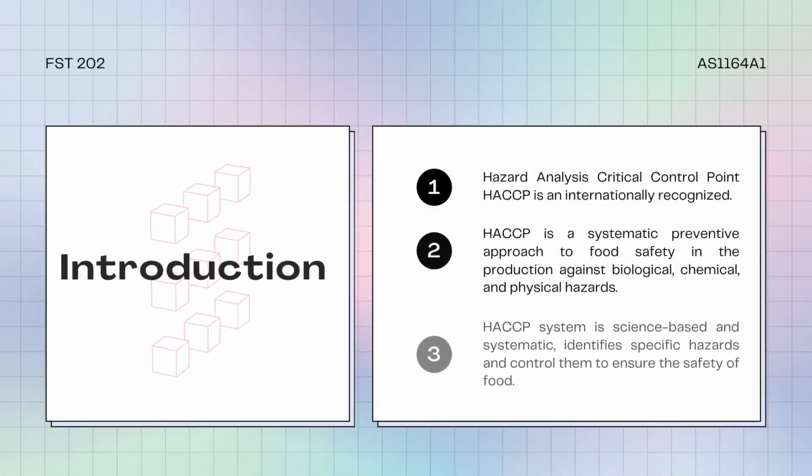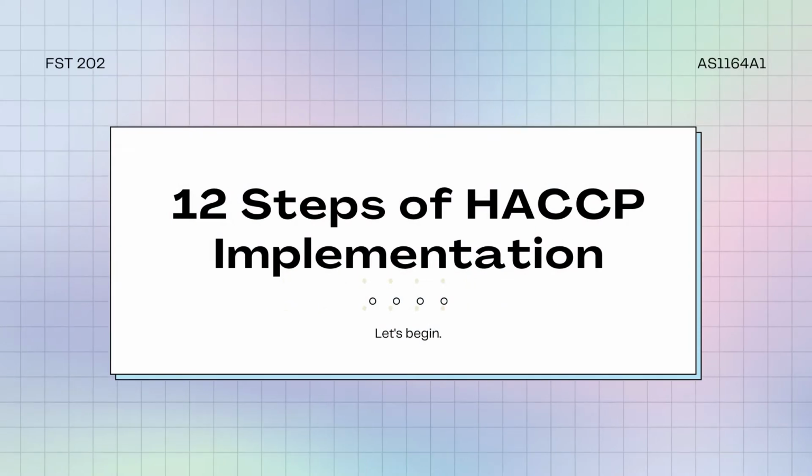So, what is Hazard Analysis Critical Control Point? It is a systematic preventive approach to food safety in production against biological, chemical, and physical hazards that is internationally recognized. Its system is science-based and systematic to identify specific hazards and control them. In the development of a HACCP plan, before the application of the HACCP principles, there are 12 steps that our company needs to take. After completing these steps, the 7 HACCP principles will be applied in our company.